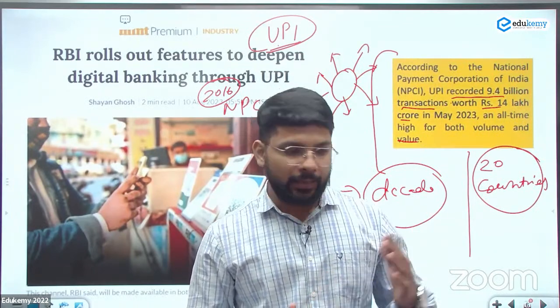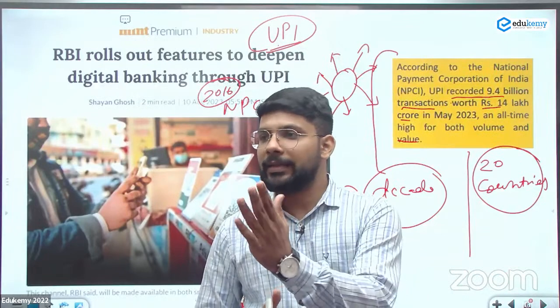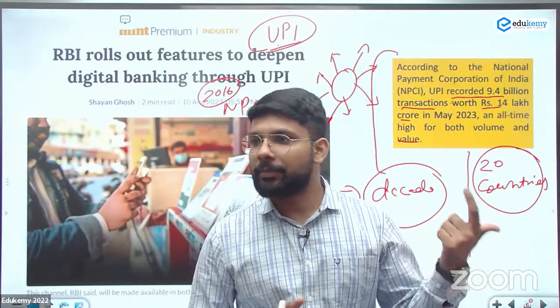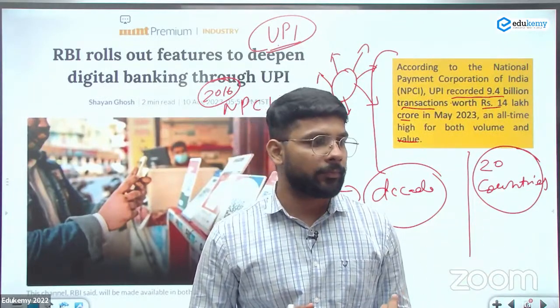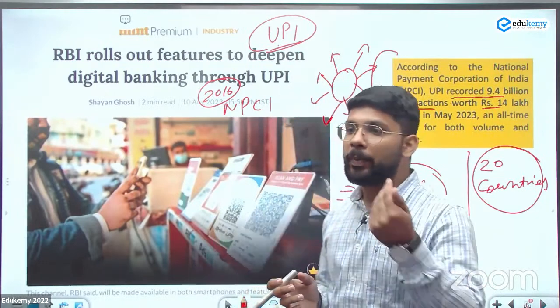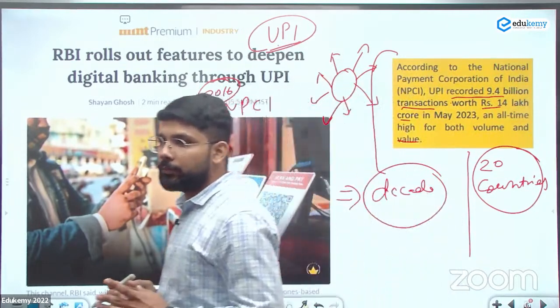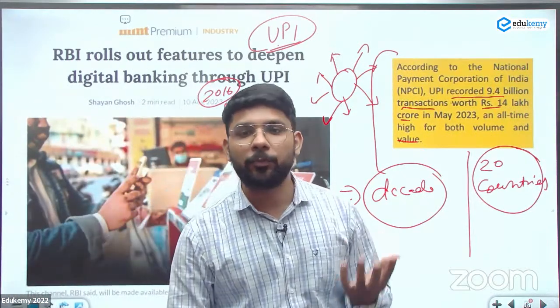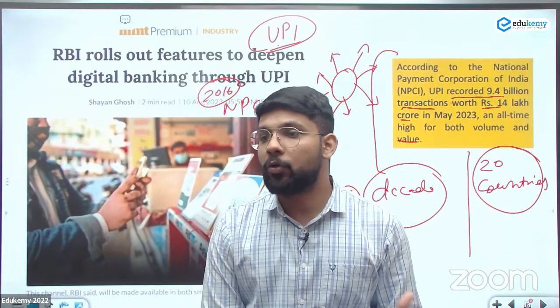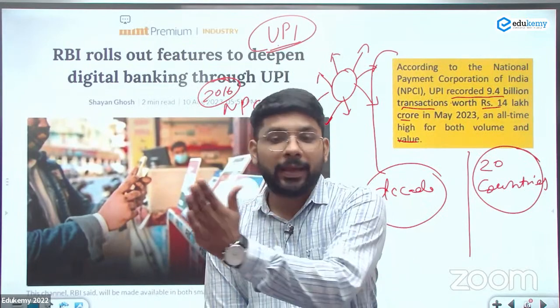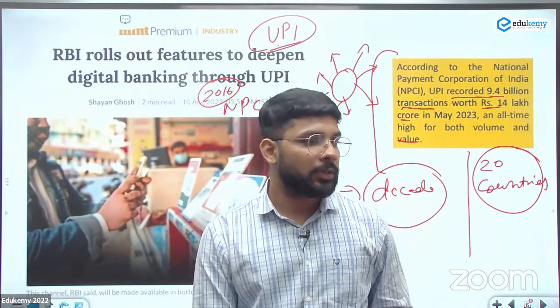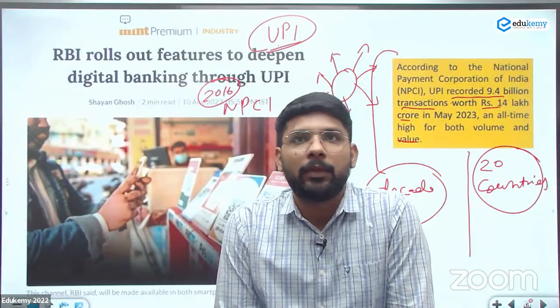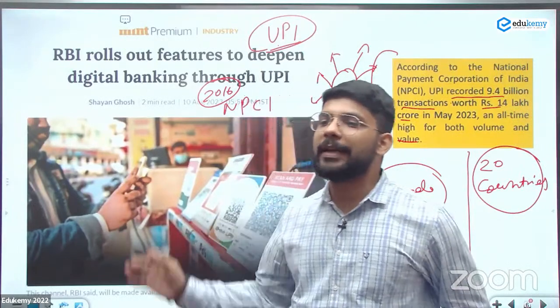So the movement towards the RuPay card instead of the Visa, Maestro and MasterCard is the game changer now. Now we can link the RuPay credit card with the UPI also, whereas we cannot link the Visa and MasterCard cards with the UPI. That is to promote the UPI and the RuPay card above the Visa and the MasterCard. So this kind of information you need to mention.